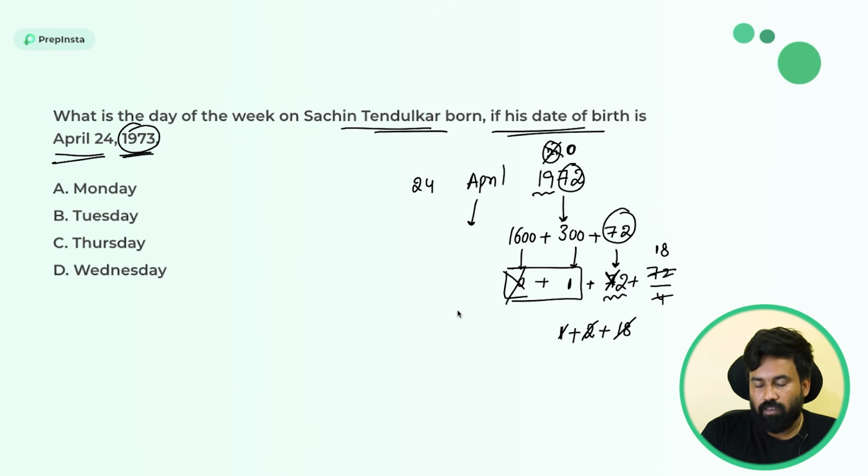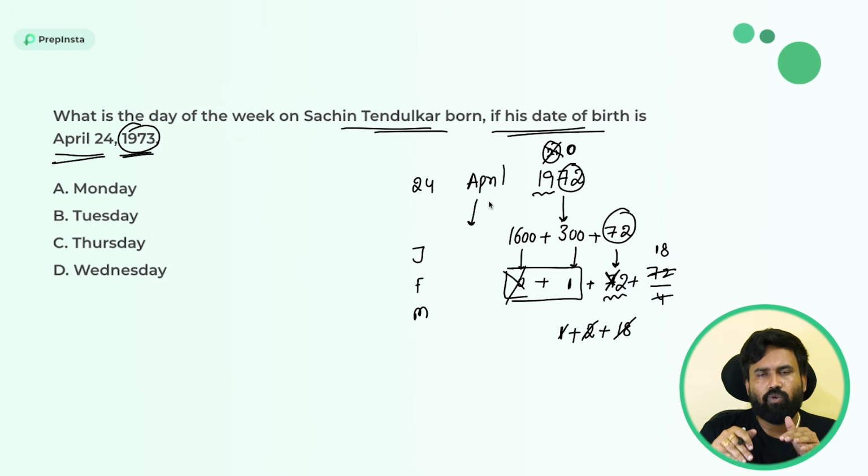Next, April. April means you always need to take the months before April. For example, January, February, March. You don't have to take April. Why? Because you are in April. April was not completed. Only completed months you need to consider.